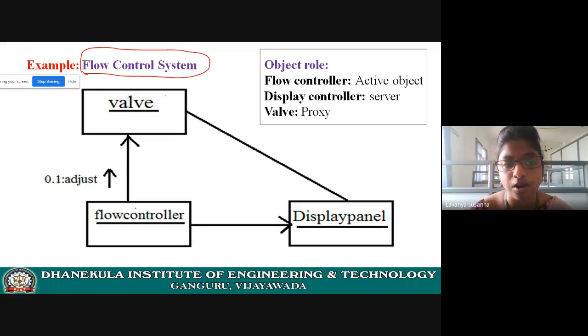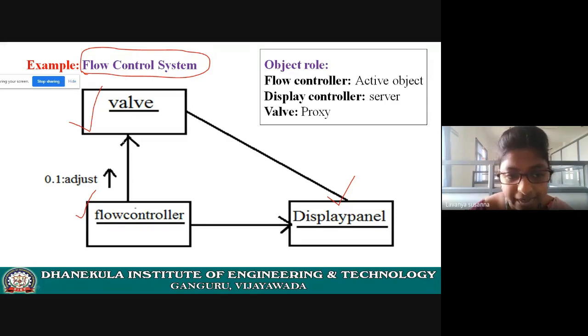Let us see the objects. Here, the objects are: the flow controller is an object, the valve is an object, and the display panel is an object. So there are three objects for the flow control system. What is the flow control system doing? It is controlling the flow of water from a pipe in a manufacturing plant.